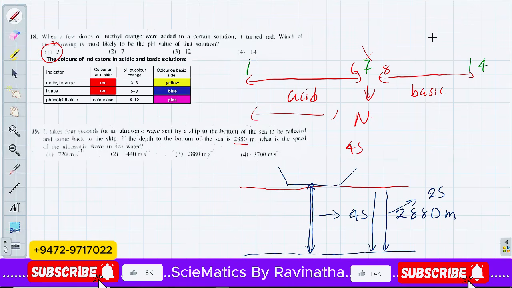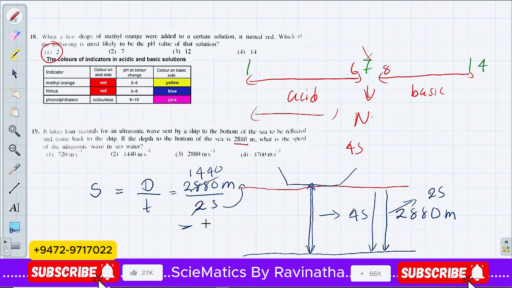So what is the equation to calculate the speed here, right? Speed equals the total distance divided by the time. The distance they have given is the depth, 2,880 meters, and the time taken for it is not 4, right? It will be tricky, just try to understand. The depth time is only 2 seconds, so you have to divide by 2 seconds. Now straight away you can cut off 1,440. Then the s goes up to the numerator, and your answer should be 1,440 m s^-1. So the answer is the second one. Our rough guess is correct, right?